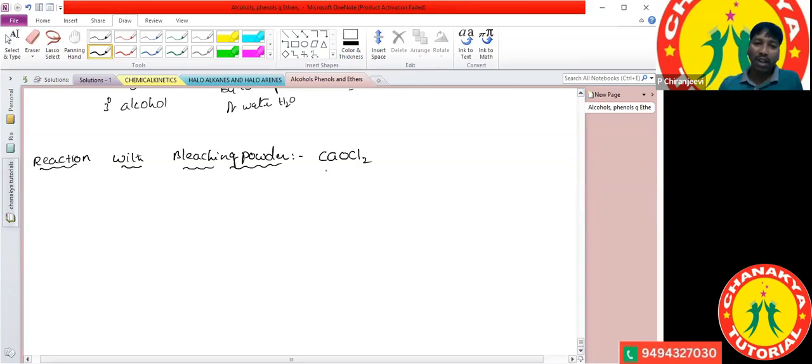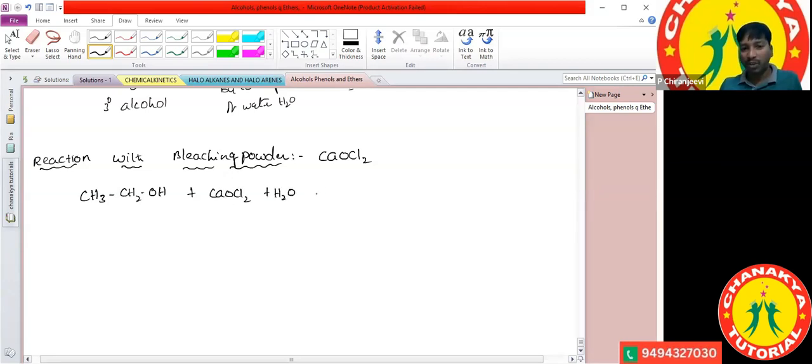Now we are taking ethanol. The molecular formula of ethanol is CH3-CH2-OH. Ethanol is treated with CaOCl2 in the presence of water.